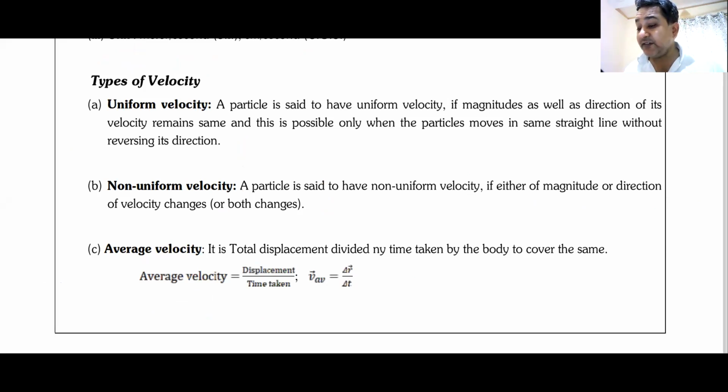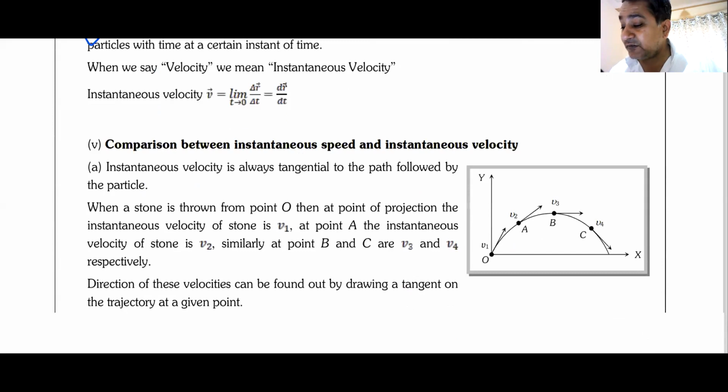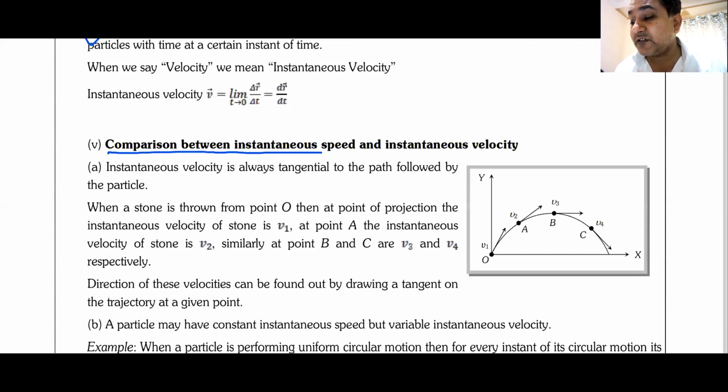Okay. Do we have this? I guess you have the handwritten notes with you. Everything is written in the notes. Types of velocities we have discussed: uniform, non-uniform, average, instantaneous. We have also discussed instantaneous speed, uniform speed and all that. Here are some very important points that we have already discussed in the class today. All the points are given point-wise in your notes.